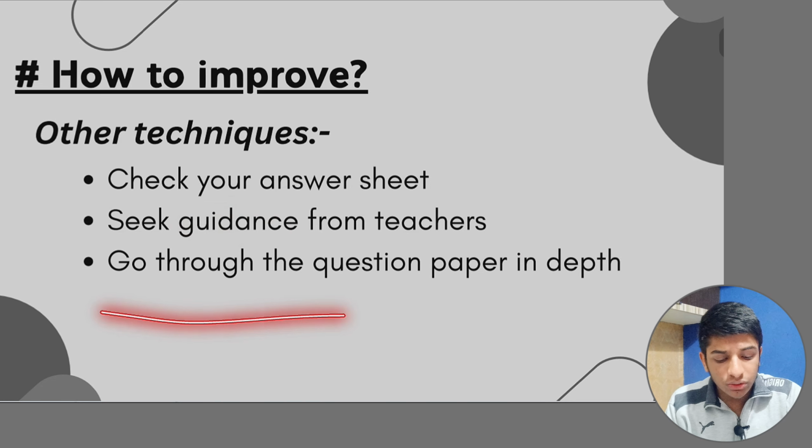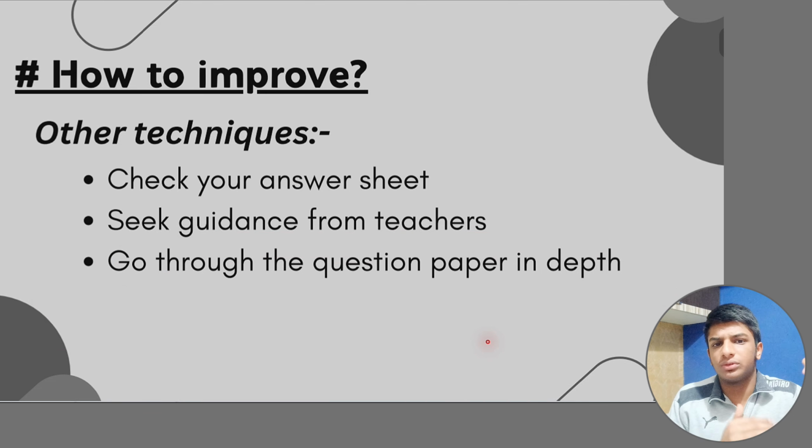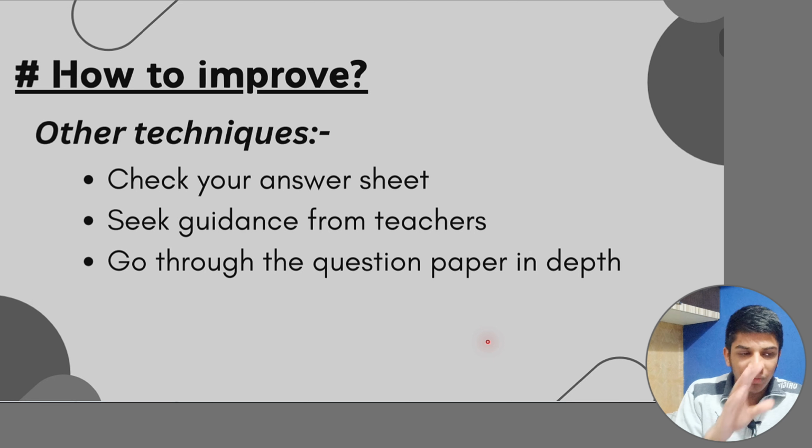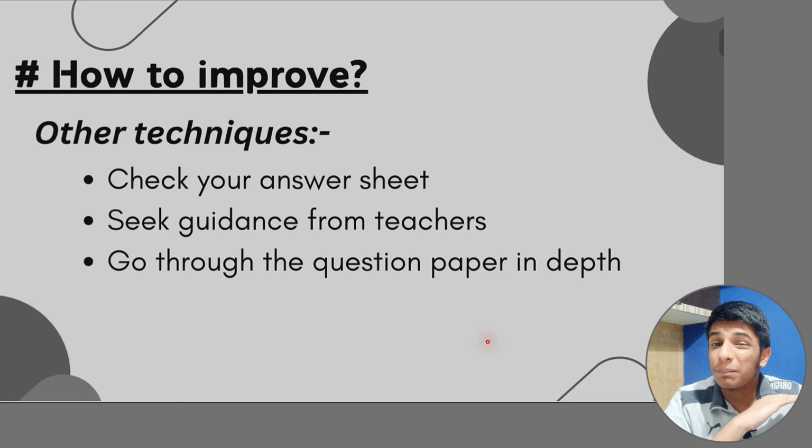This is the second thing. That is, go through the question paper in depth. You have to take the question paper, the unit test one. I think you have thrown it away. If that's the case, get it from the topper, who will be having all the question papers. Take each question and tick those questions in the question paper which you completely skipped. I'm not talking about the questions which you have scored less marks or something like that. No, the questions you completely skipped, where you had no idea what the question was, tick those questions and just see